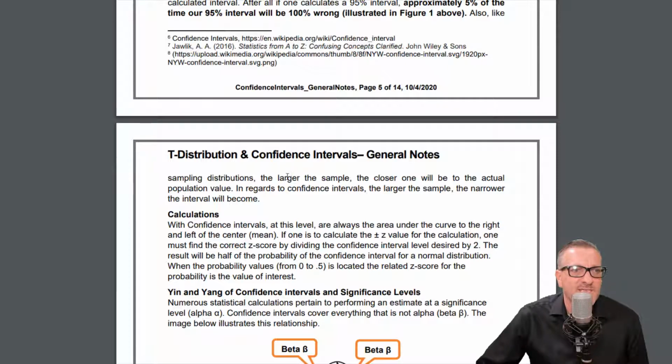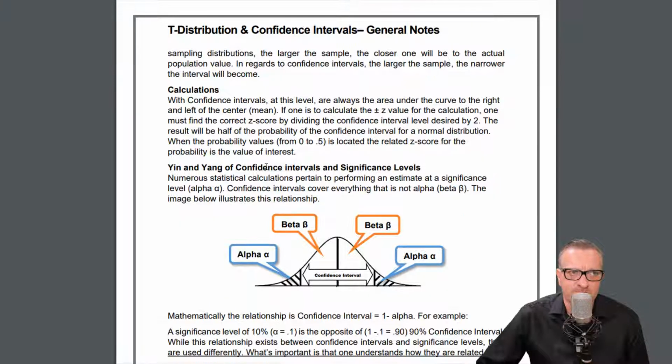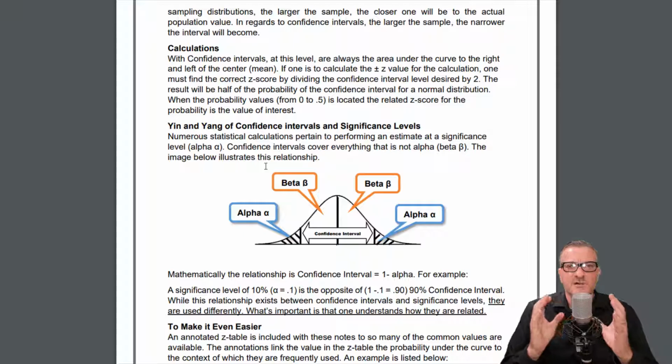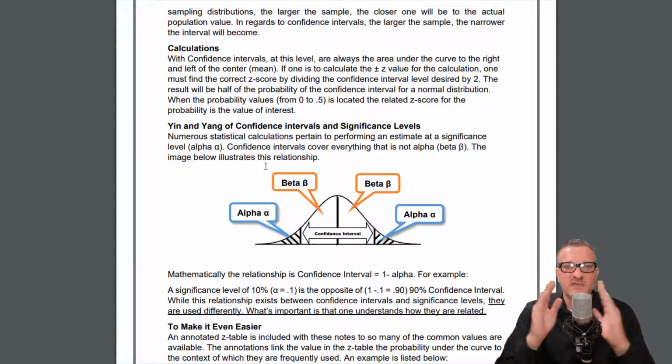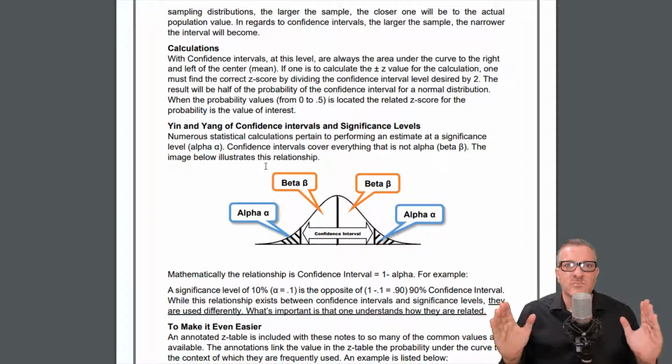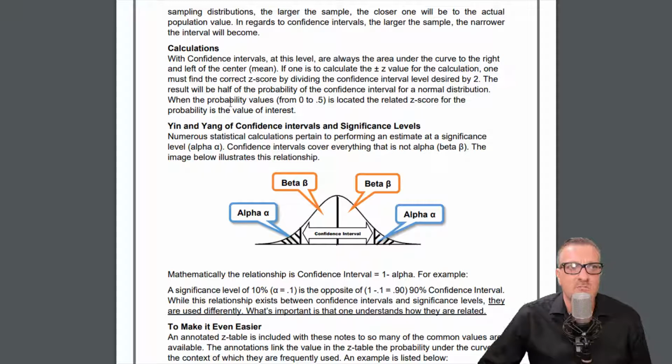It talks about sampling distributions too: the larger the sample, the closer one will be to the actual population value. In regards to confidence intervals, the larger the sample, the narrower the confidence interval will be. So the larger our sample of data, the more accurate we can be about how wide or narrow that interval is. When we don't have much data, that interval has to be really wide because we are not as sure as we would be if we had a lot of data. And it makes sense. We'll look at that too.